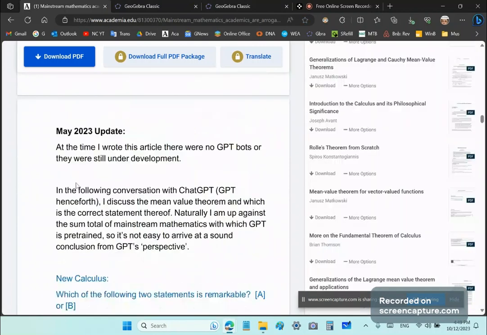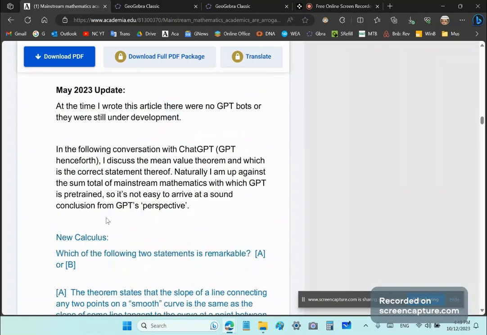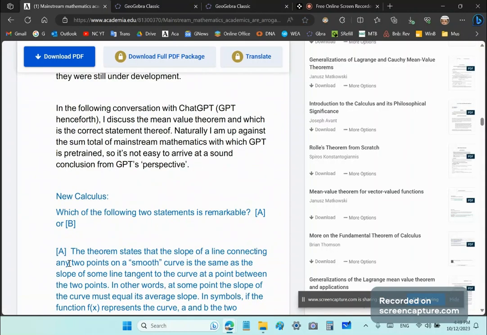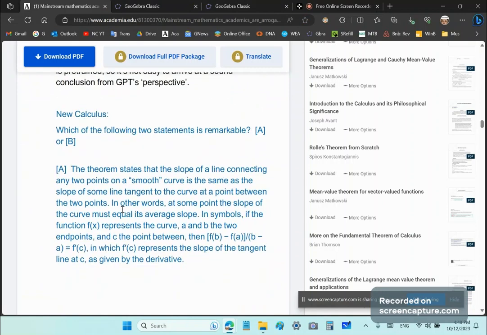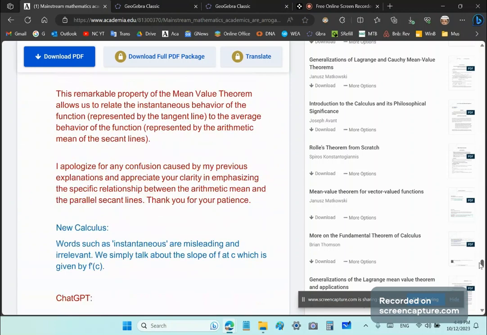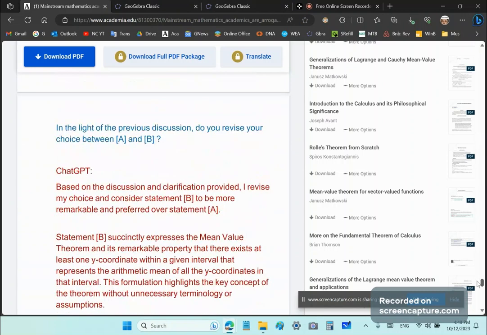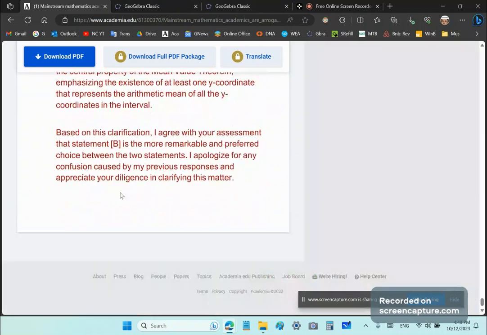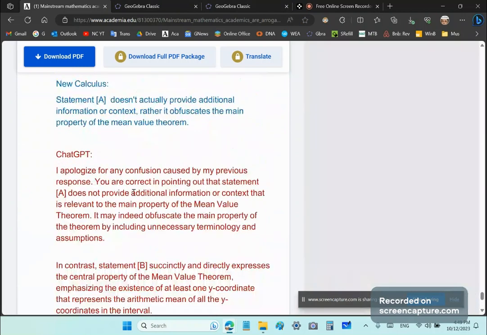I encourage you to study my articles and my work. And here is a late update which I wrote. This is also another proof that mainstream academics are clueless where calculus is concerned. They're clueless about everything. And ChatGPT is like the summary of all their bad knowledge. So I conduct a conversation with ChatGPT, and ChatGPT guesses every single choice wrong until it gets right to the end, where it can't guess wrong anymore because there's only one actual choice left.